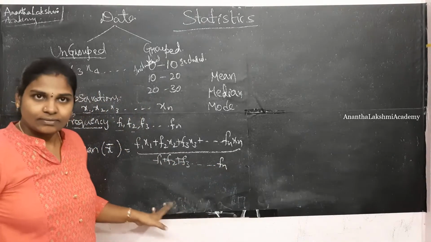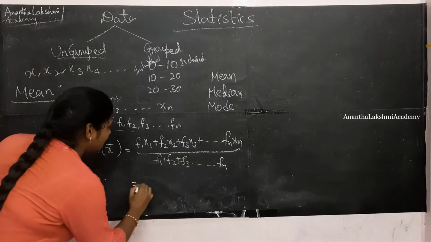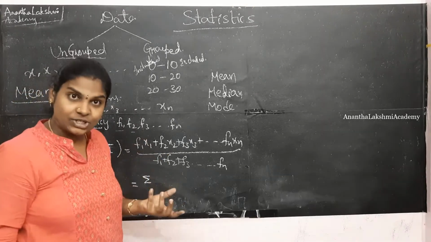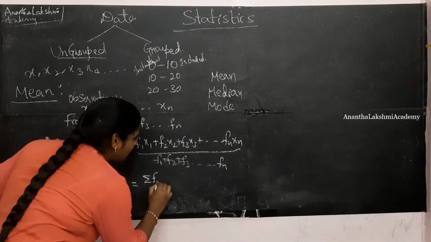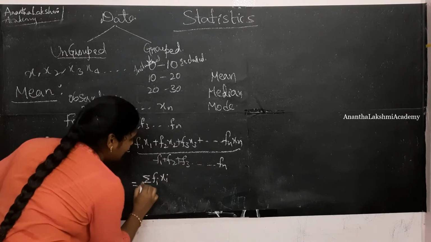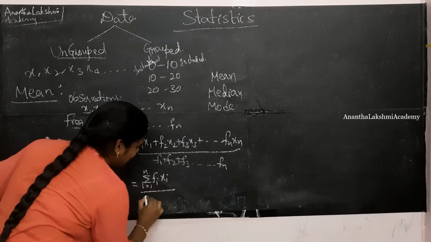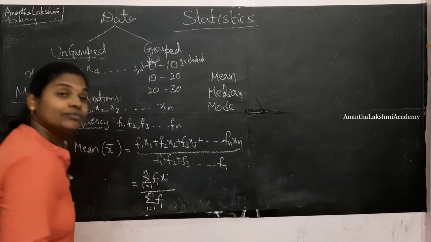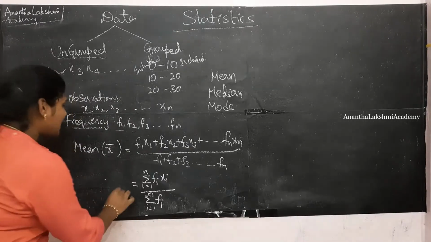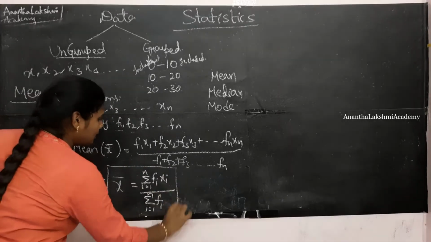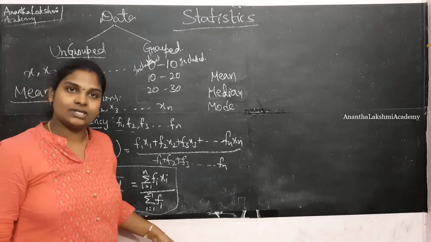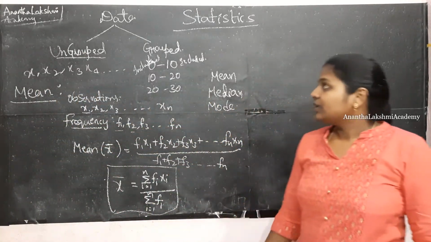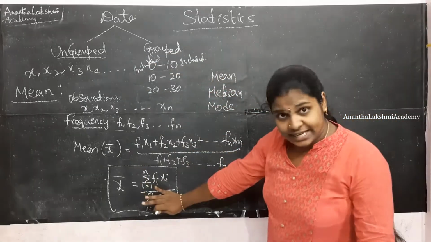Now this can be given as sigma. What is sigma? Sigma is nothing but the summation of fi xi, where i varies from 1 to n, divided by sigma i equal to 1 to n of fi. Isn't it? Is this how you figured out the formula for the mean for ungrouped data in your earlier classes? Now, this has already been covered.